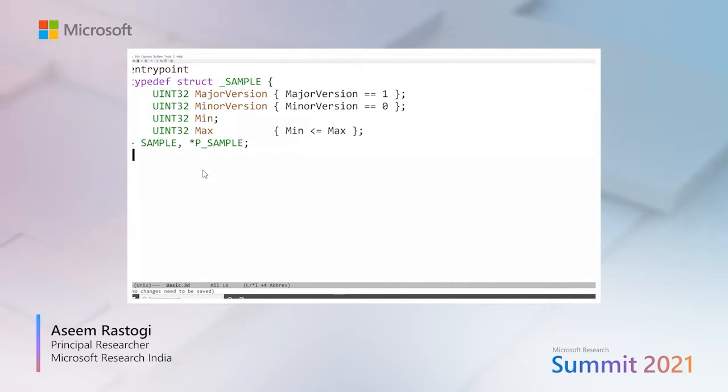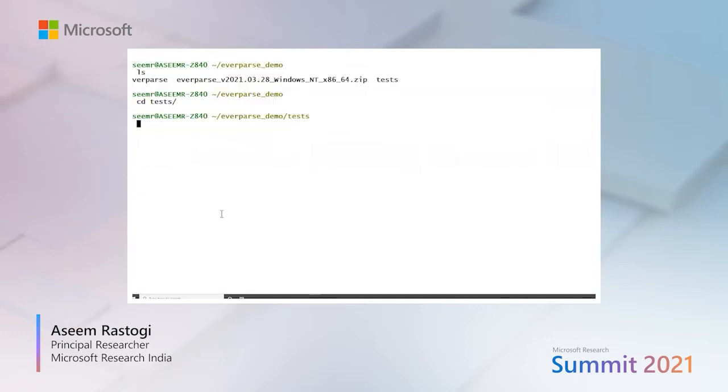In this case, the major version is constrained to be exactly equal to 1. The minor version field should have the value 0, and the min field should have a value that is less than or equal to the max field. The entry point qualifier here says that EverParse, this is the place where we expect to integrate existing applications with the EverParse generated code.